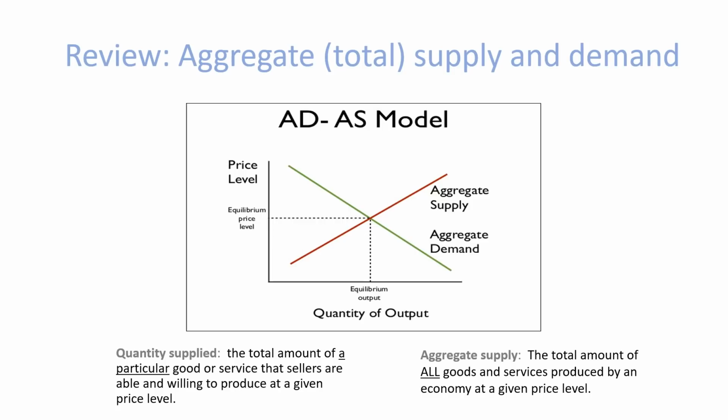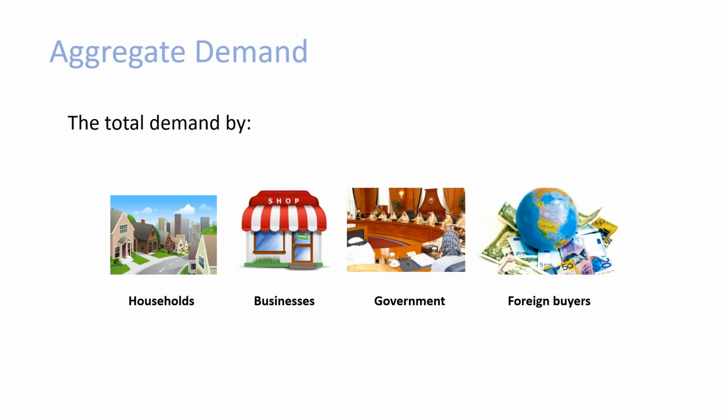Quantity supplied, the total amount of a particular good or service that sellers are willing to produce at a given price level. Aggregate supply, the total amount of all goods and services produced by an economy at a given price level. Aggregate demand, the total demand by households, businesses, government, and foreign buyers.